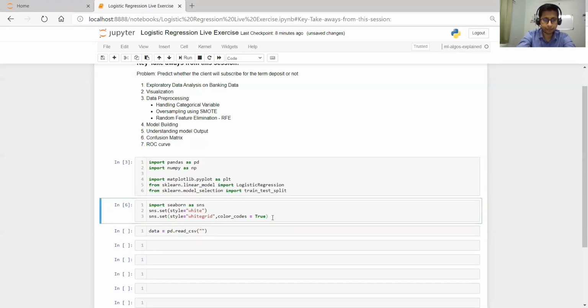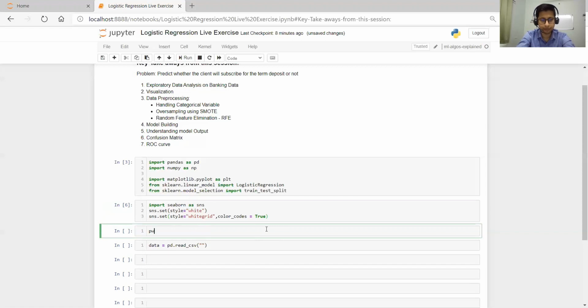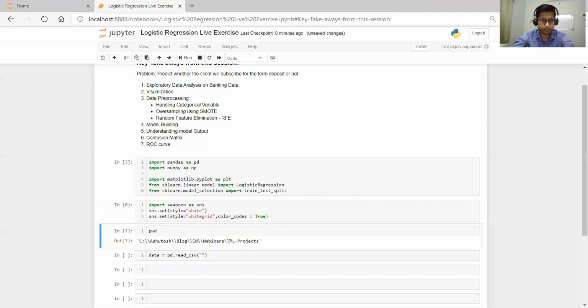Before that, we need to check which directory we are in. I am present here, and in the same directory our file is there. If you have your file in a different directory, then of course you need to give the complete path. Now we have read this. The complete data came into the data variable.